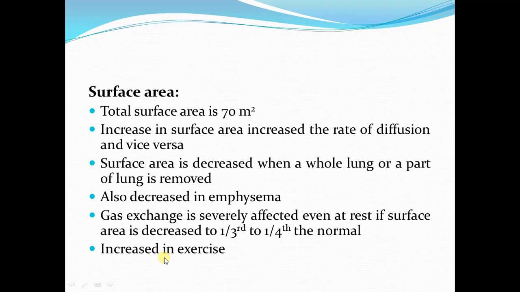Hyperventilation, that is increased rate and depth of breathing, stretches the alveolar wall to a greater extent, and also there is an increase in the cardiac output which causes the distension of the pulmonary capillaries. Now these two factors, that is the distension of the pulmonary capillaries and stretching of the airways and the alveoli because of hyperventilation, cause an increase in the surface area of respiratory membrane, and this enhances the gas exchange process during exercise.